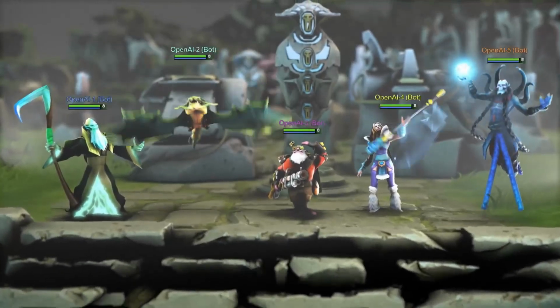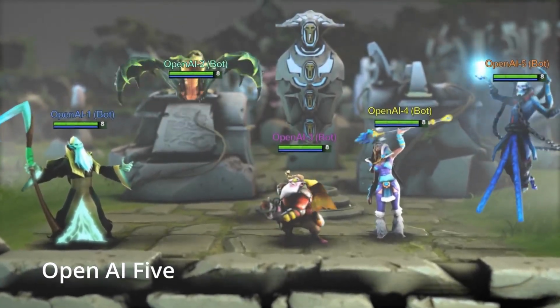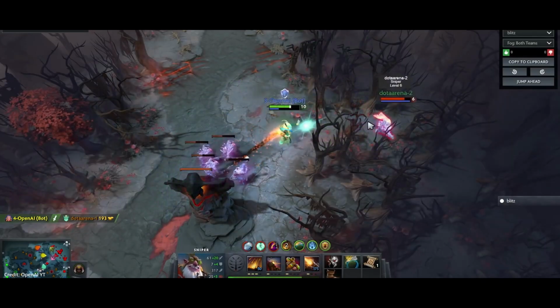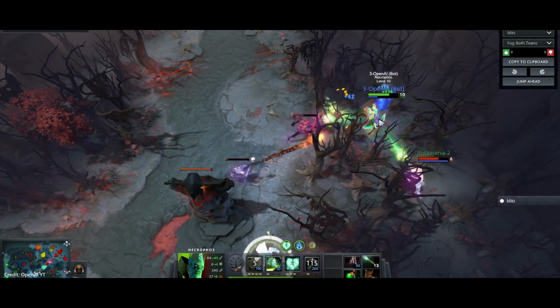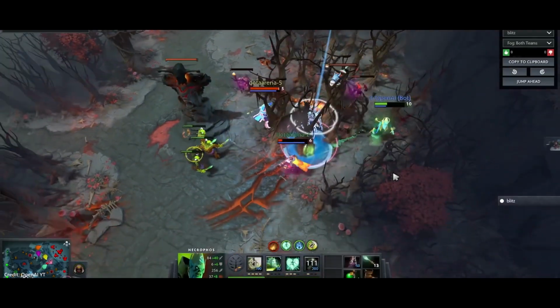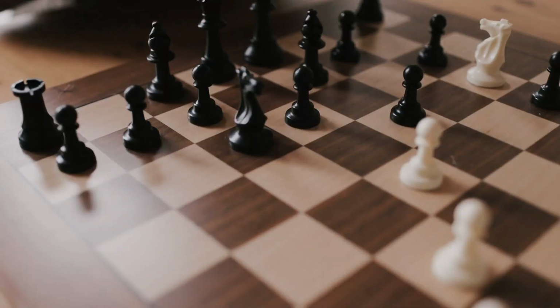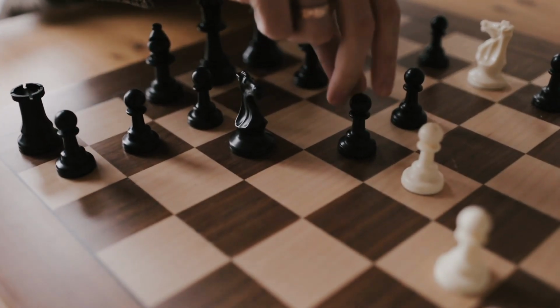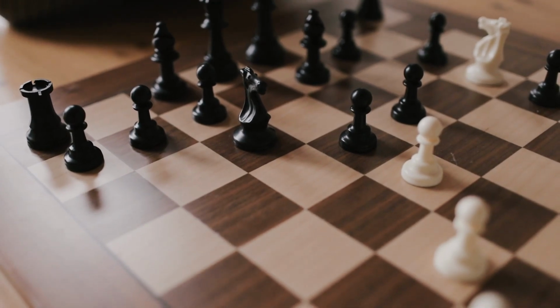Well, OpenAI developed OpenAI 5 to explore just that. The AI systems used for games like chess are vastly different from those that would be used for team fighting in Dota, because the games themselves are fundamentally different. In chess, the game is turn-based, and there are really only a limited number of possible moves that can be made at any given time.